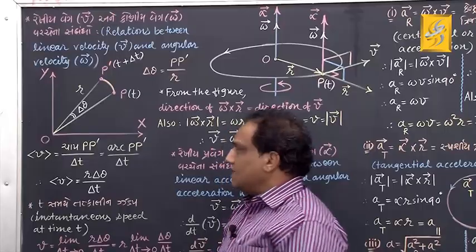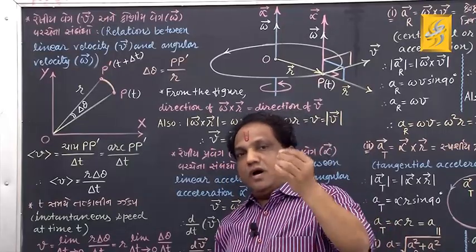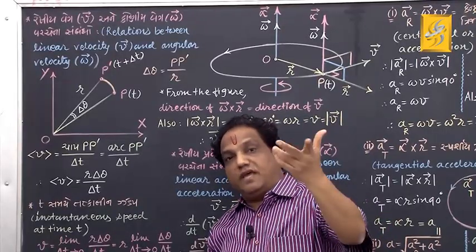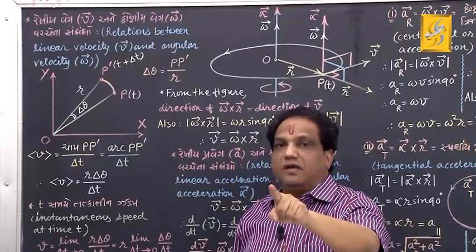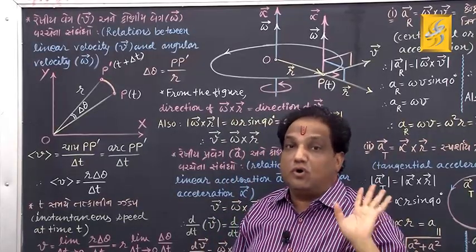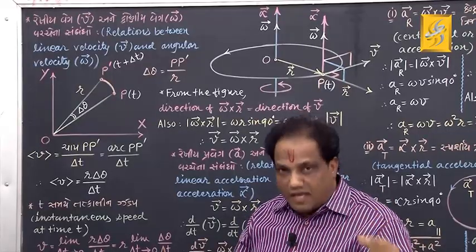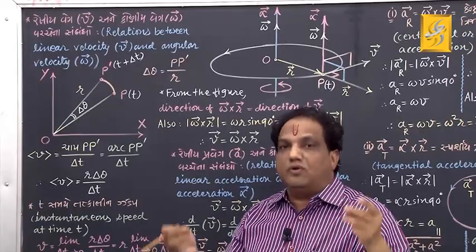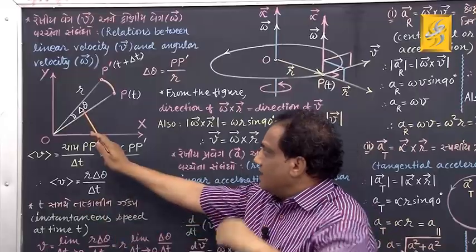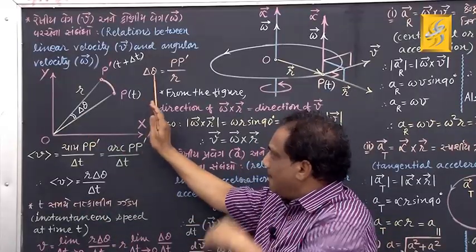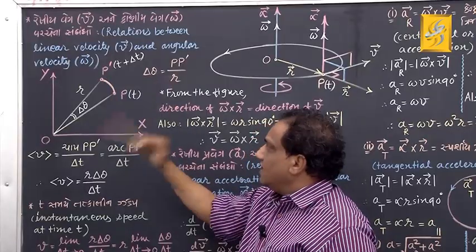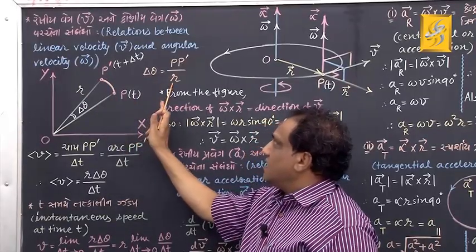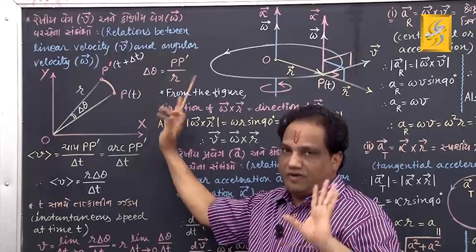Don't you know how the measurement of a plane angle is defined in radians? Do you know the formula? Angle equals arc upon radius. The angle is delta theta, the arc is this much from P to P dash, divided by the radius r.